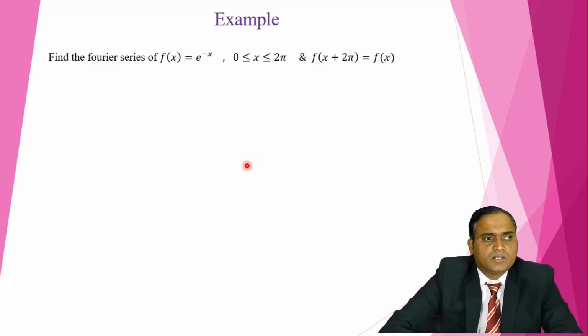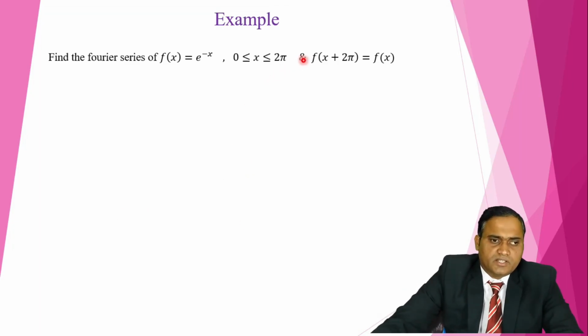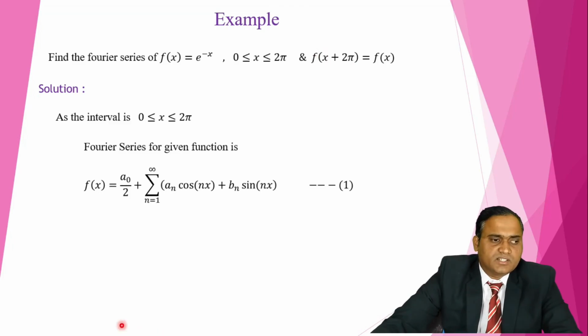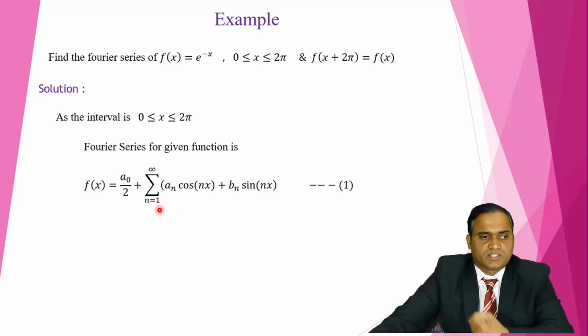Now an example: find the Fourier series of f(x) equals e raised to minus x over the interval 0 to 2 pi. Here they have given f(x plus 2 pi) equals f(x), so it means that the function is periodic with period 2 pi. Now the Fourier series of that function is f(x) equals a naught by 2 plus summation of an cos nx plus bn sin nx. Our task is to find the a naught, an and bn values. Find these values and substitute here, and we get the Fourier series representation of that function.